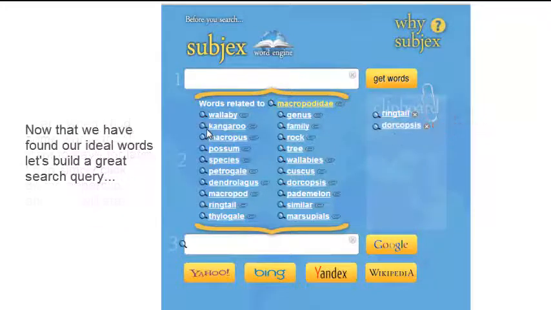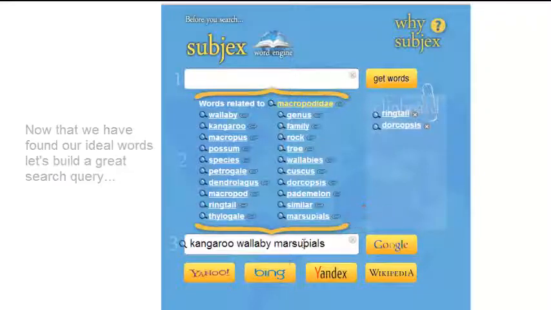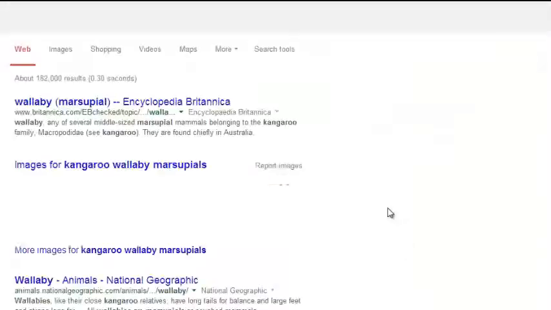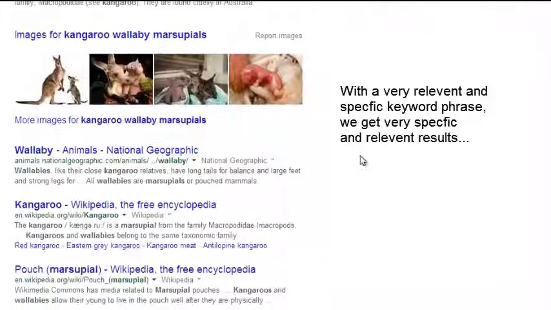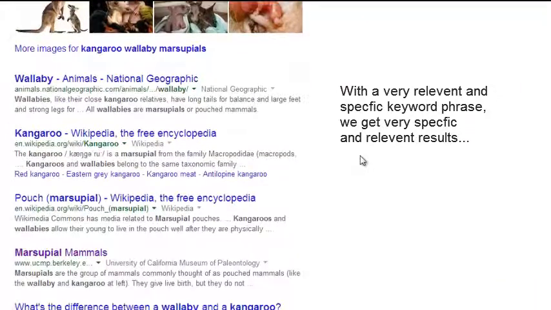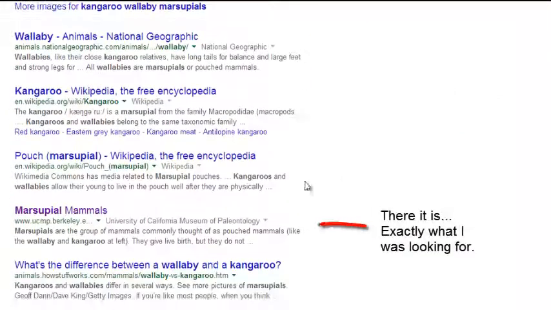Now that we have found our ideal keywords, let's build a great search query by clicking on the magnifying glass icon. With a very relevant and specific keyword phrase, we get very specific and relevant results. And here it is, exactly what we were looking for.